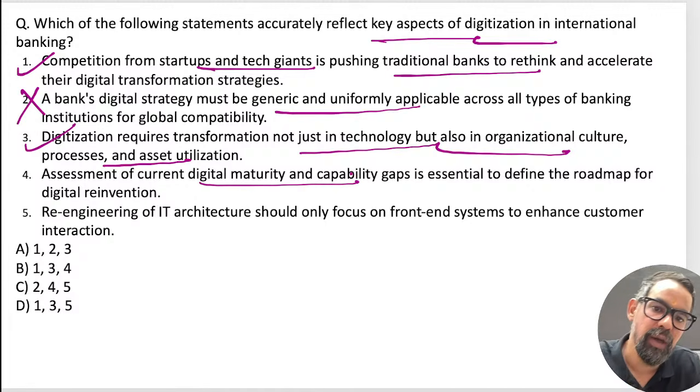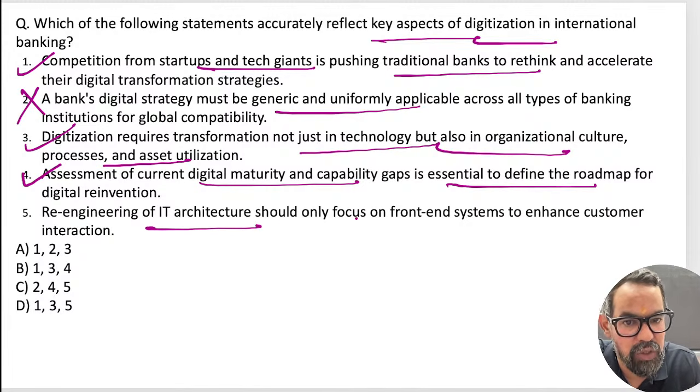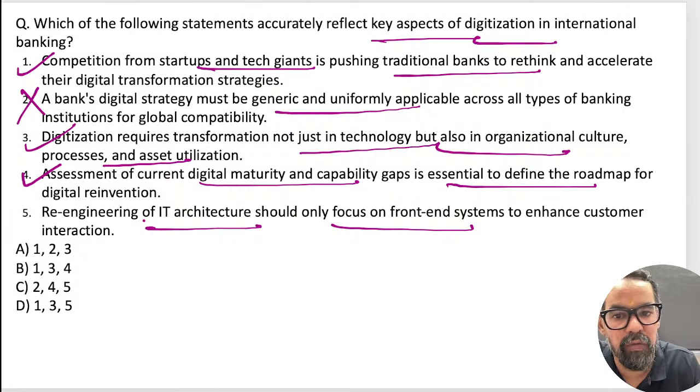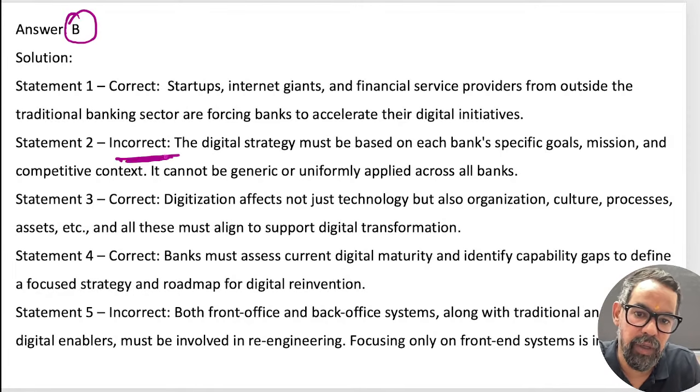Assessment of current digital maturity and capability gap is essential to define the roadmap for the digital reinvention. Re-engineering of IT architecture should only focus on the front end? No, for front end and back end both. 134 means option B will be the right answer for this particular one. Correct? So option B will be the right answer.